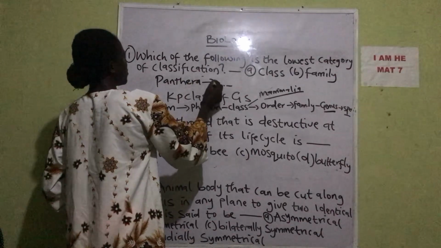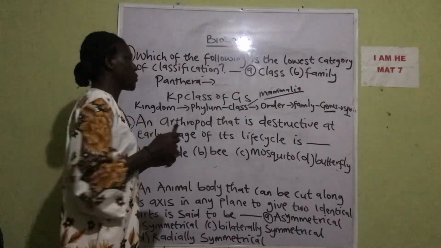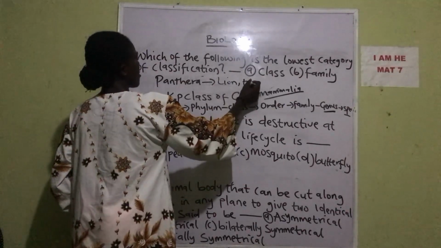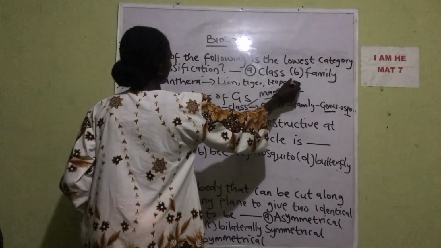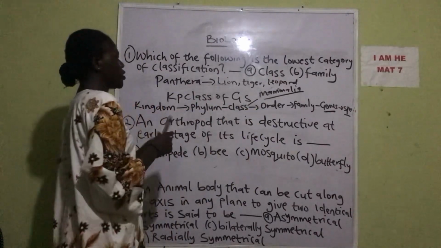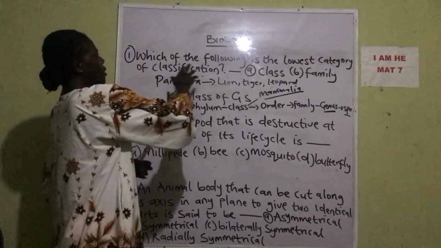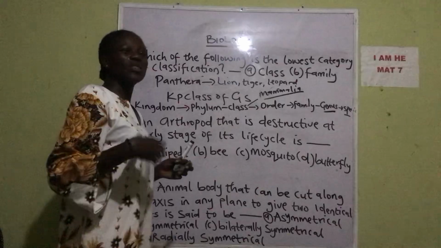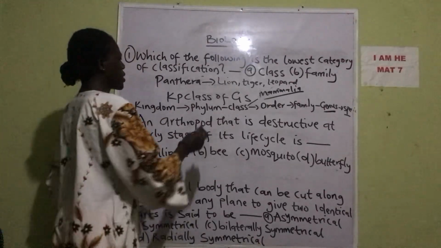This is the genus of closely related organisms, like lion, tiger, leopard. They fall into this genus because they are closely related. So the lowest category of classification is the species, also called the basic unit of classification. Let's get to the next question.